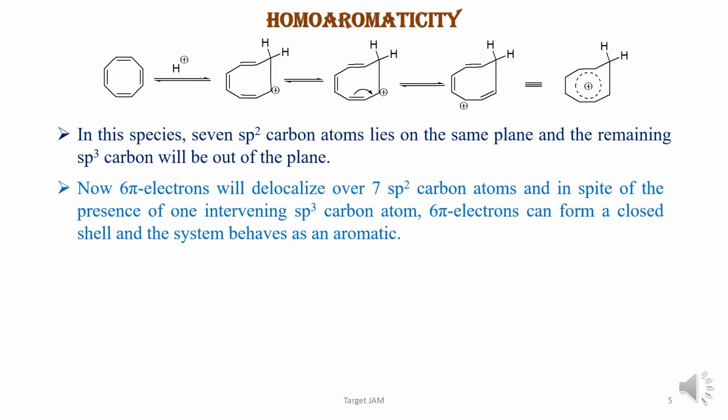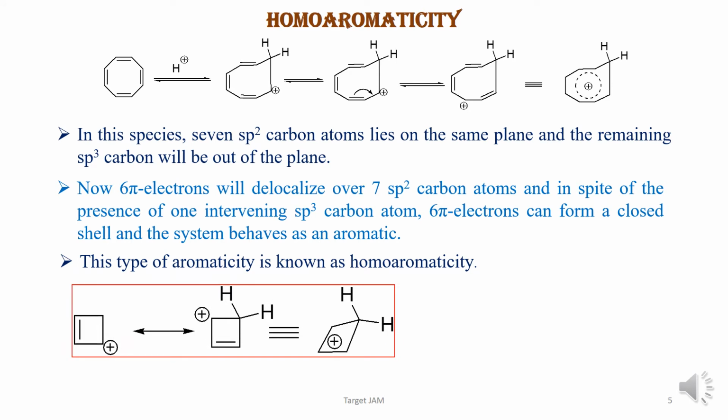Now 6 pi electrons will delocalize over 7 sp2 carbon atoms, and in spite of the presence of one intervening sp3 carbon, the 6 pi electrons can form a closed shell, and this system behaves as aromatic. This type of aromaticity is known as homoaromaticity.